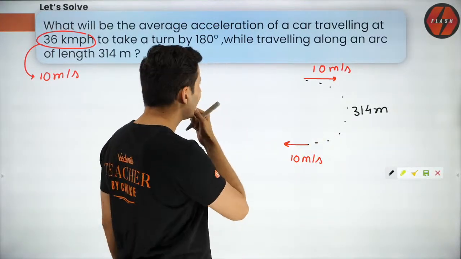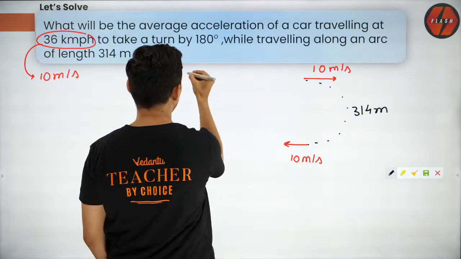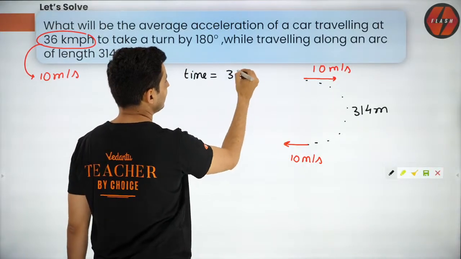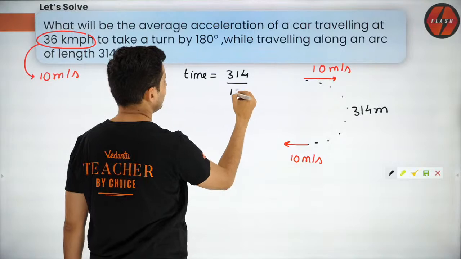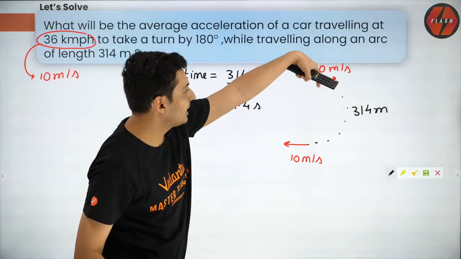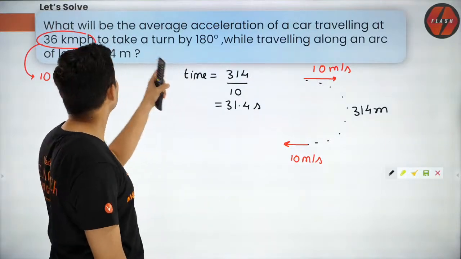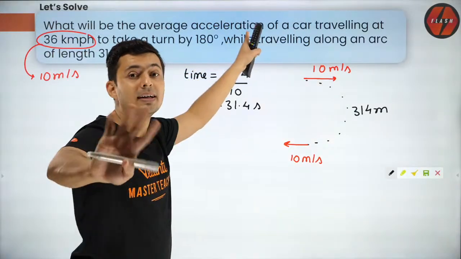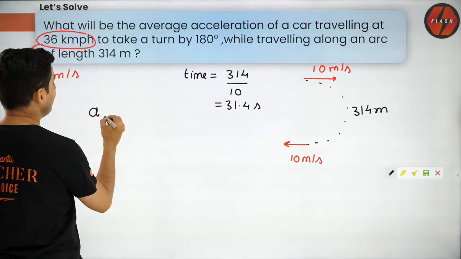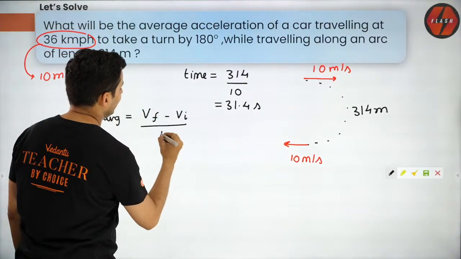I feel we can use this to find how much time it took. The time taken will be distance, which is 314, by speed, which is 10. So it is nothing but 31.4 seconds. So that's the time taken by that car to turn by 180 degrees. Now what is the question? Acceleration, not angular acceleration, just acceleration. I hope you remember the average acceleration was always final minus initial velocity divided by the time.